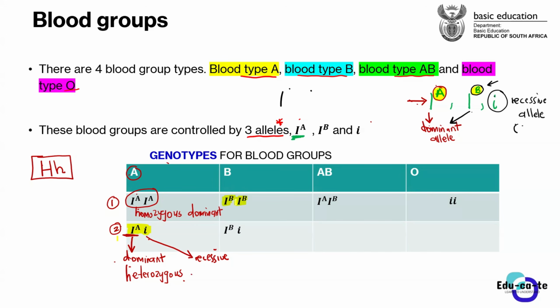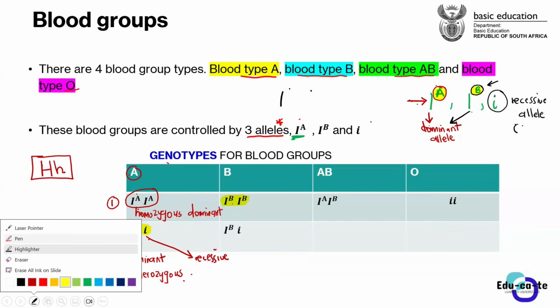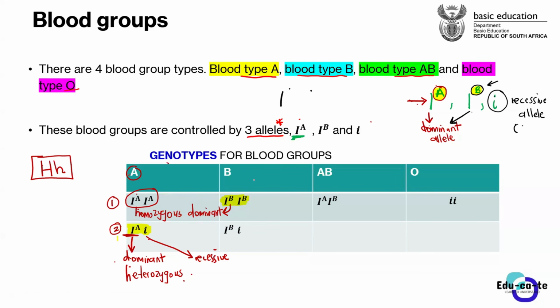So this is a homozygous dominant. So if a person has got this gene consisting of these two alleles, which is a dominant B and a dominant B, it means that is going to be a what? A homozygous dominant. So this person is homozygous dominant for the blood type B in this case. How do we see that it is blood type B? Obviously, guys, there's a B on top there. That capital letter B shows us that this is responsible for making blood type B. Okay, so this is homozygous dominant for blood type B.